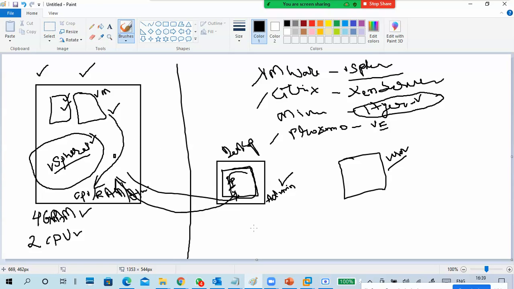By using desktop tools, if possible. Desktop tools are there, like the Xen Center app. Using that, you are able to connect. So a Xen client tool will be there, and you can connect to it through an application. For VMware also, as I told, a VMware client is there.